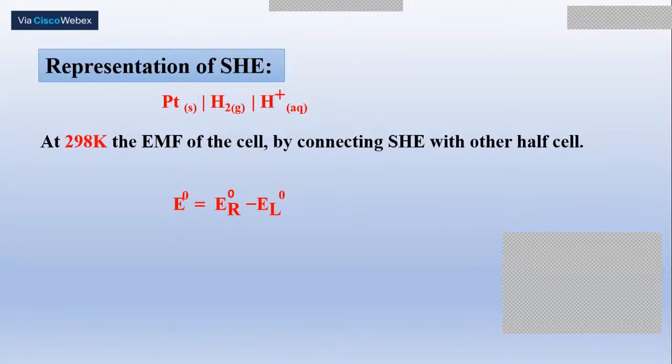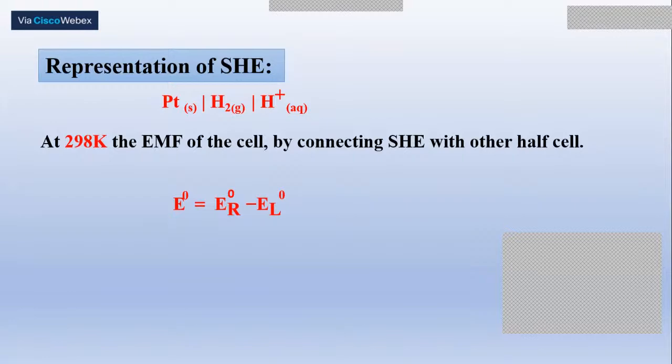In this way, dear students, I repeat once again, the moment we construct any new electrode or come across any new electrode, the first thing we do is couple that electrode with SHE at 298 Kelvin under standard conditions, and we measure the potential value of that particular electrode. And we assign that value with either the positive sign or the negative sign to indicate whether the given electrode acts as anode or cathode with respect to SHE. In this way, we measure the potentials of all the existing electrodes.